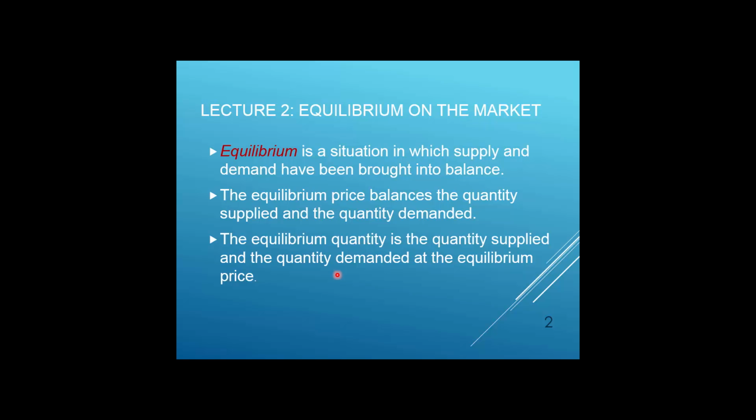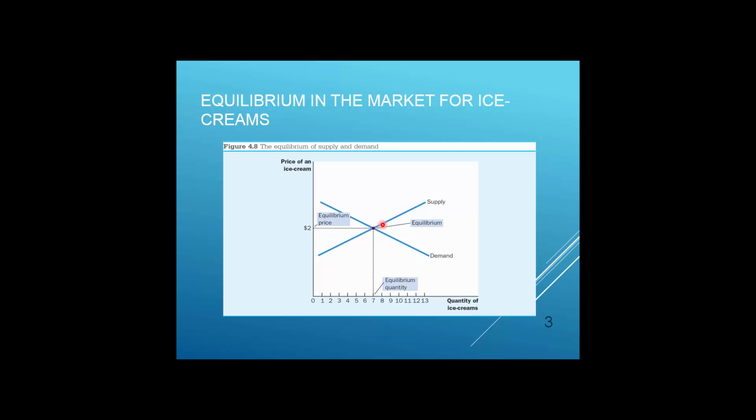What we know about equilibrium. Equilibrium is a situation in which supply and demand have been brought into balance. In equilibrium, we discuss equilibrium price and equilibrium quantity. Equilibrium price balances the quantity supplied and the quantity demanded, and in equilibrium, quantity supplied is exactly equal to quantity demanded. Let's see this on this diagram.